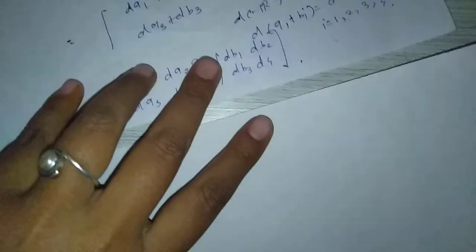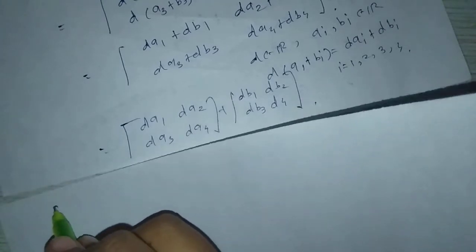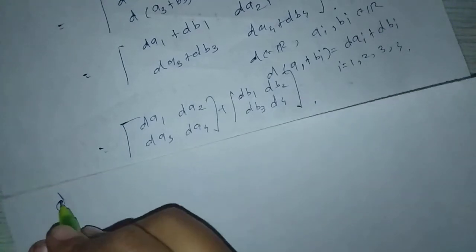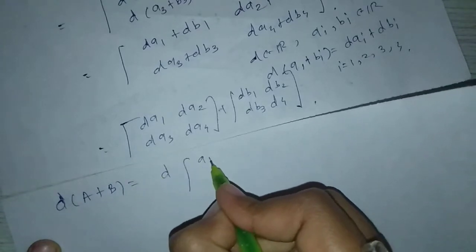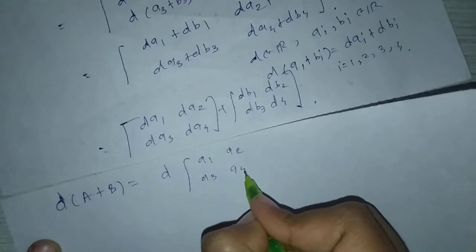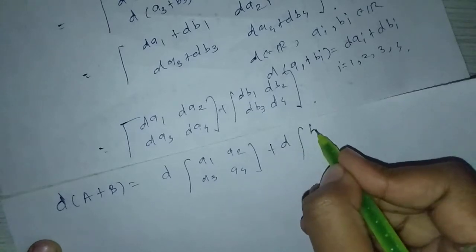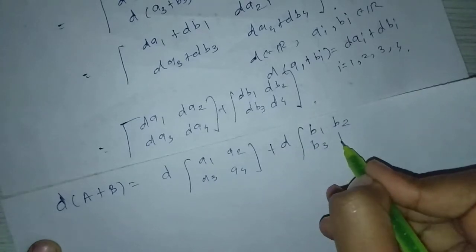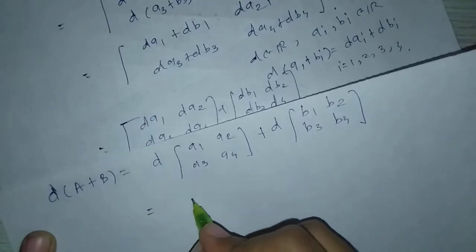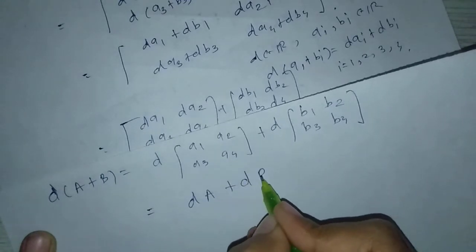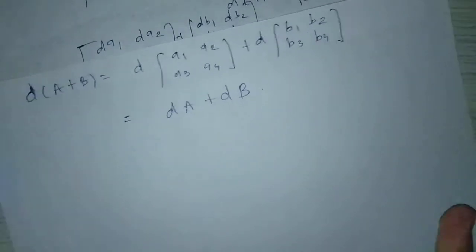So take d common from these two matrices, we get d into the matrix a1, a2, a3, a4 plus d into the matrix b1, b2, b3, b4, equal to d into A plus d into B. Distributive property satisfies.